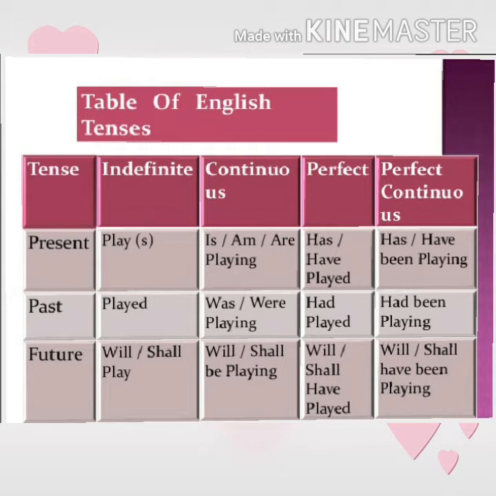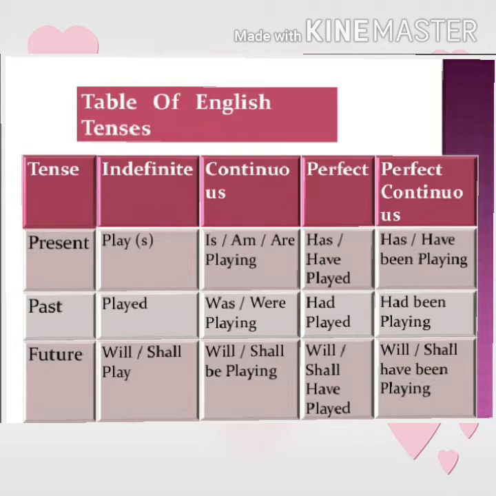It is not compulsory to use the first form of the verb with s or es; it depends on the given subject. Like that, in present continuous we have to use is, am, are plus first form with ing. In present perfect, has, have plus third form. In present perfect continuous we have to use has, have, been plus first form with ing.